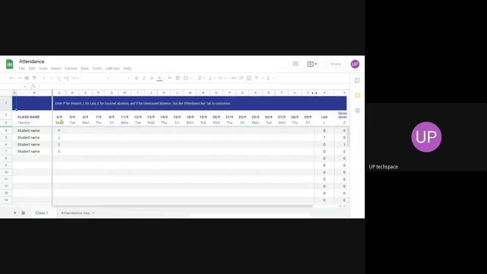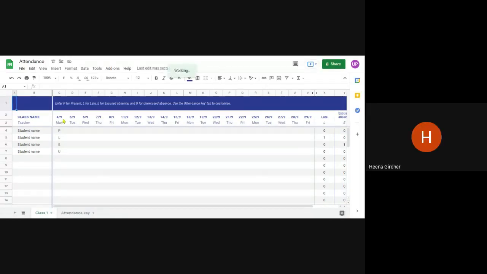Okay, this is what you're mentioning, right? Yes, sir. Sir, I want attendance in this template from Google Form, because at the end I have to compile the attendance of all the students and find out the percentage of attendance. Yeah, I know, but currently we don't have a connection with this tool, right?